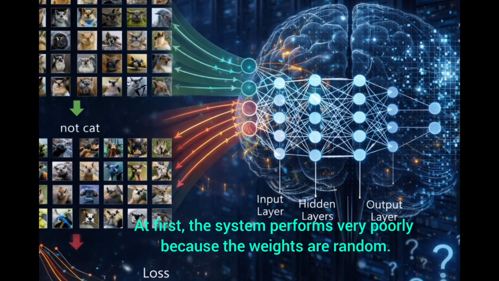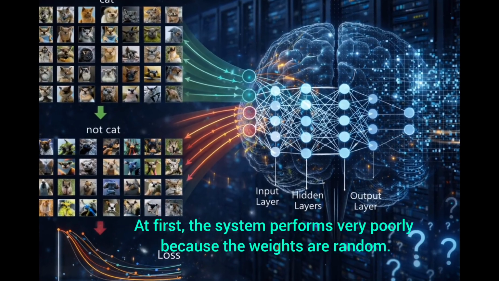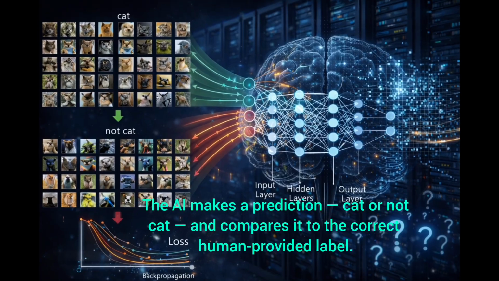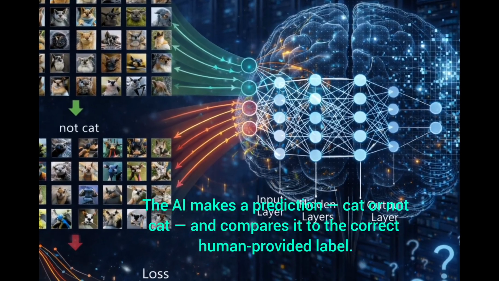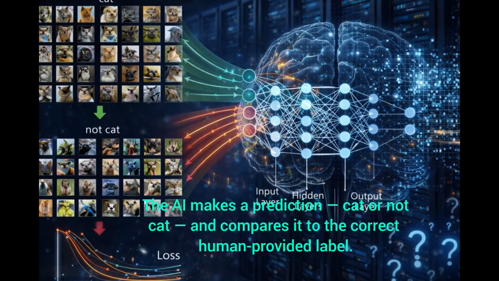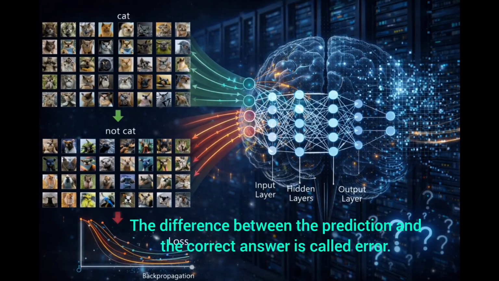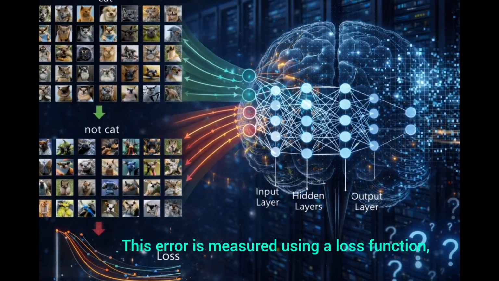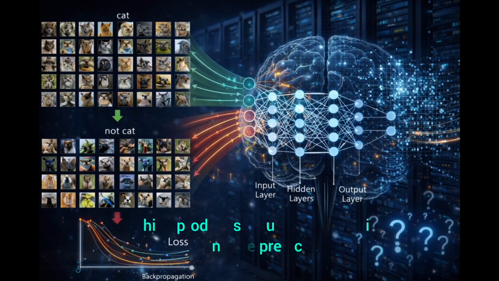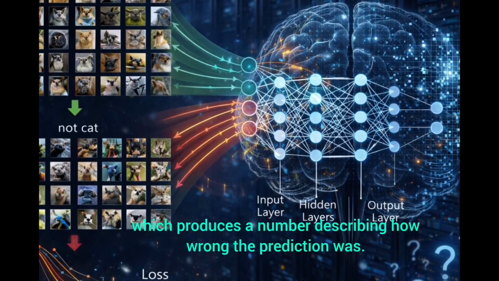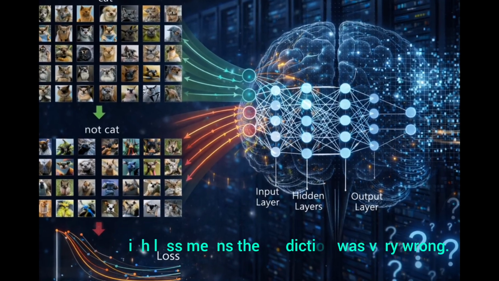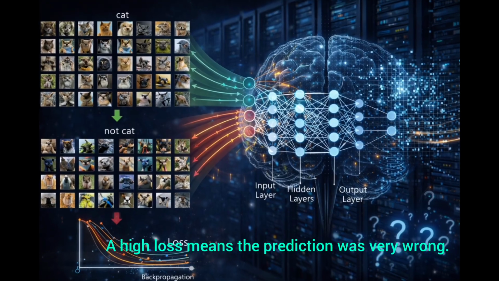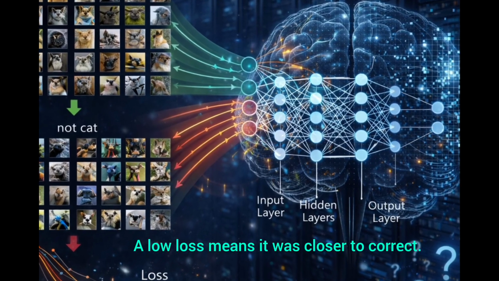At first, the system performs very poorly because the weights are random. The AI makes a prediction, cat or not cat, and compares it to the correct human-provided label. The difference between the prediction and the correct answer is called error. This error is measured using a loss function, which produces a number describing how wrong the prediction was. A high loss means the prediction was very wrong. A low loss means it was closer to correct.